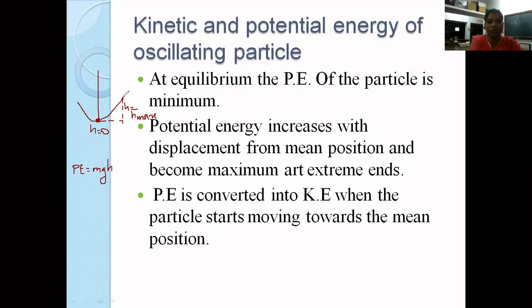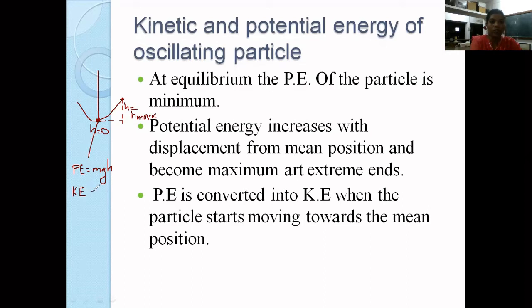So what about kinetic energy? Now when the particle is here at its extreme position, it will no more move forward. Now the restoring force will come into action, and this restoring force will pull the particle back to the mean position. When the particle is moving back to the mean position, its height will continuously reduce, and because of this reduction in height, it will accelerate towards the mean position. As the particle accelerates towards the mean position, at mean position its kinetic energy is going to be maximum.